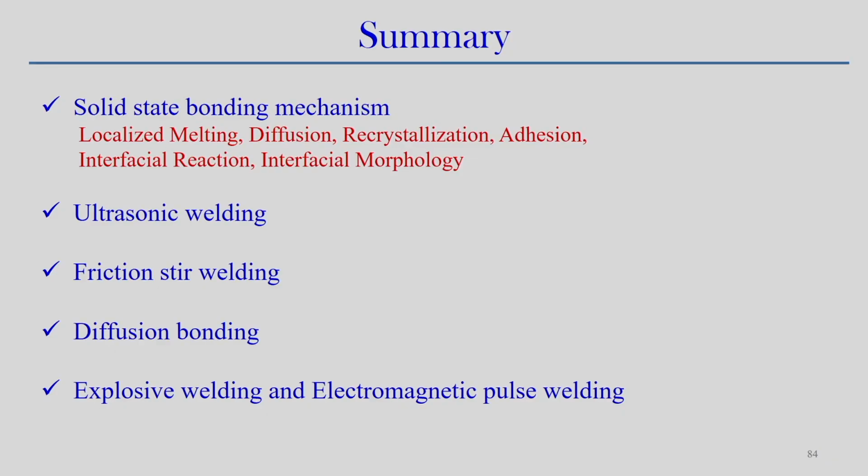So, in summary of this subsection of the module, we have discussed the solid state bonding mechanisms: localized melting, diffusion, recrystallization, adhesion, interfacial reaction and interfacial morphology are all typical bonding mechanisms associated with solid state welding processes, and different processes follow different bonding mechanisms. Then we have discussed the ultrasonic welding process, friction stir welding process, diffusion bonding process, explosive welding and electromagnetic pulse welding, and their basic principles.